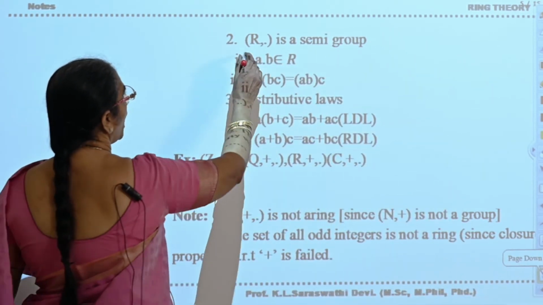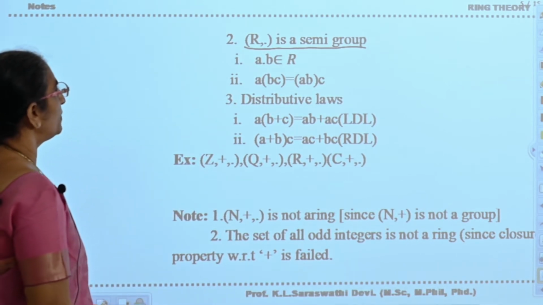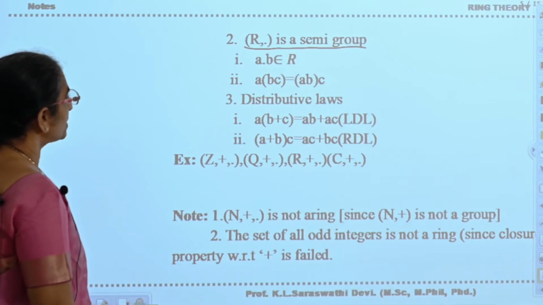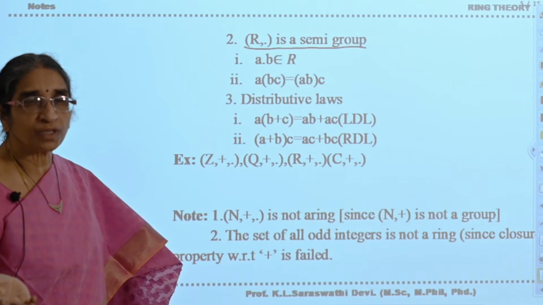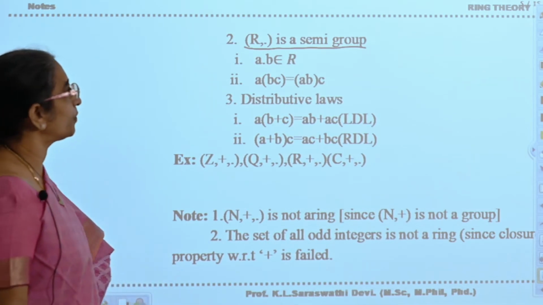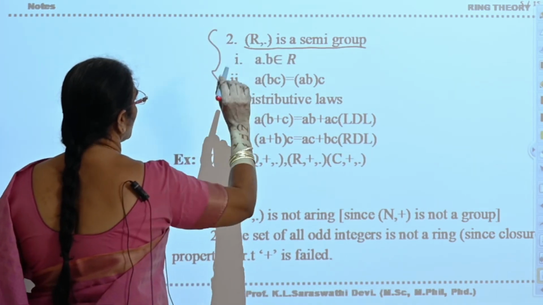(R, ·) is a semi-group. That is, for every a, b belonging to R, a·b belongs to R, and (ab)c is equal to a(bc). That is, if closure and associativity are satisfied in any set, then you will say that it is a semi-group. Therefore, with respect to dot, it should be a semi-group.